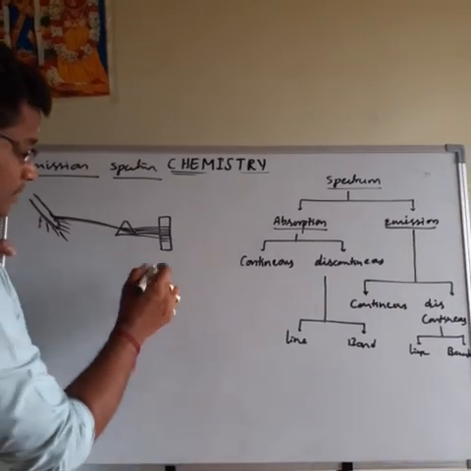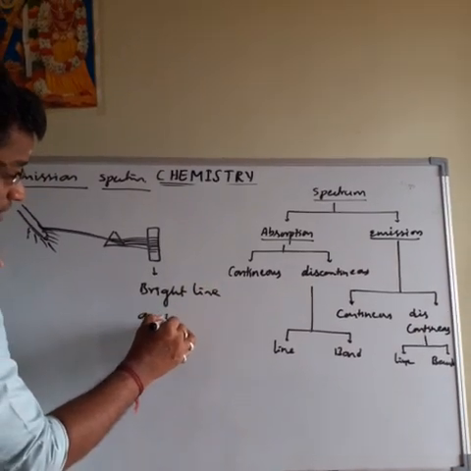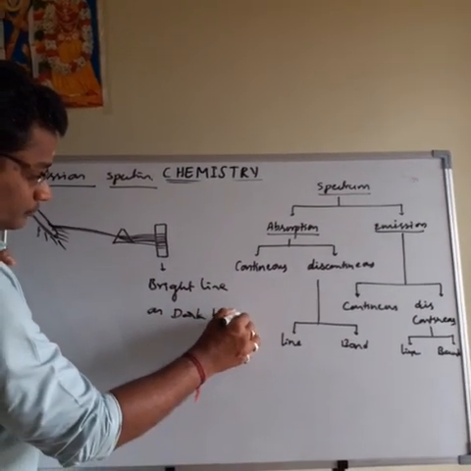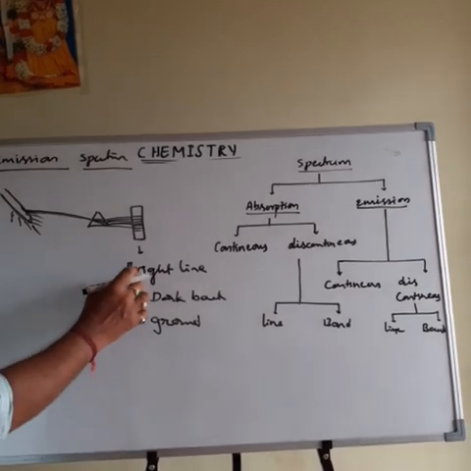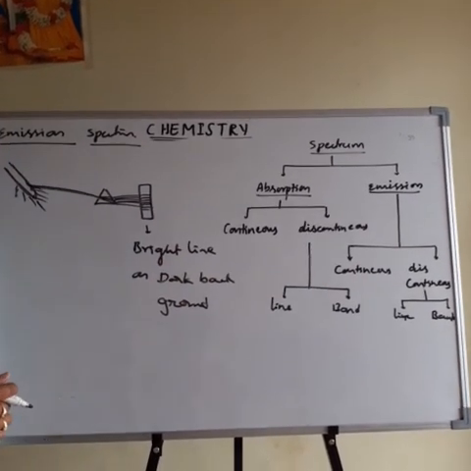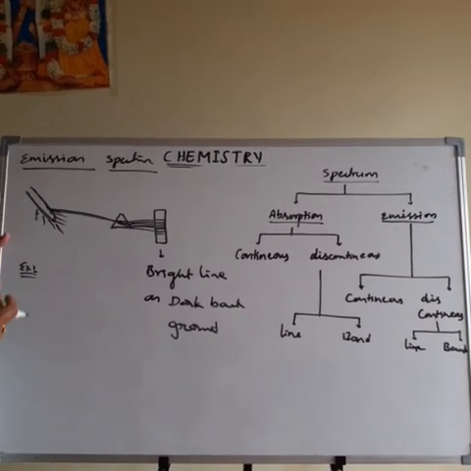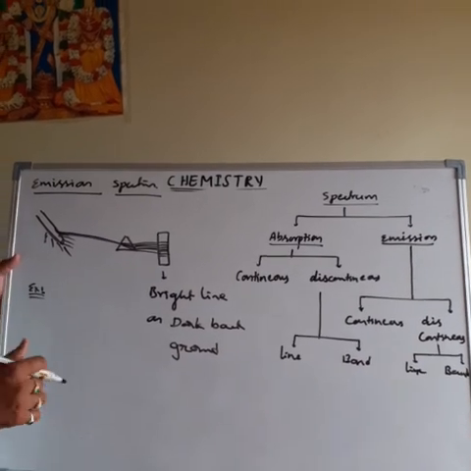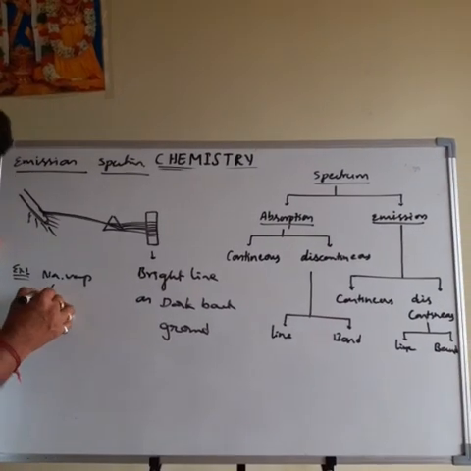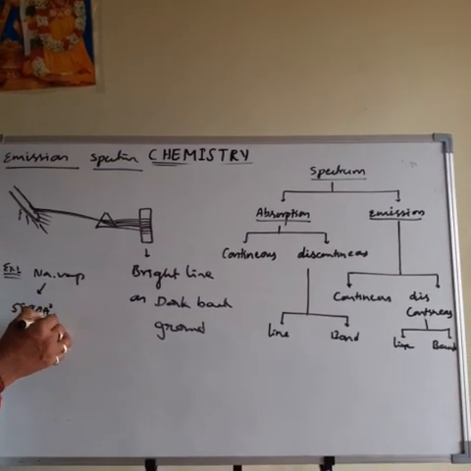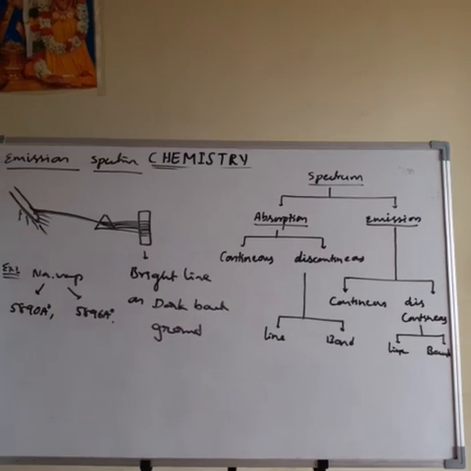The emission spectrum contains the bright lines on the dark background. So this is about the emission spectrum. Then what is the example for the emission spectrum? Sodium vapors. Sodium vapors give both absorption and emission lines. Sodium vapors give two emission spectrum lines. One is at 5890 angstrom, another one is at 5896 angstrom also. So this is about the emission spectrum.